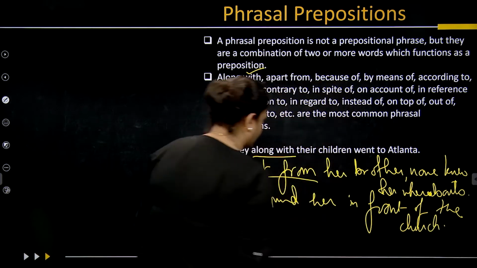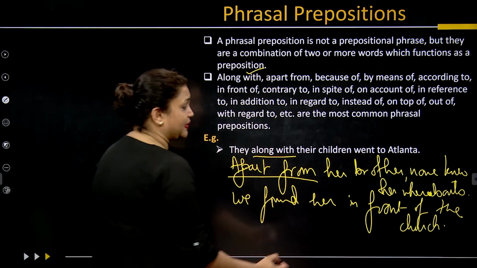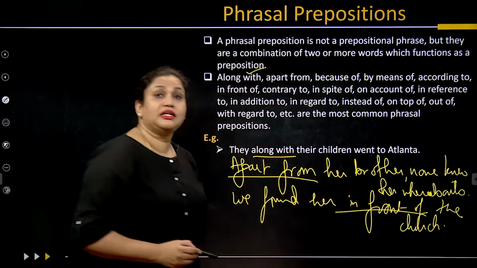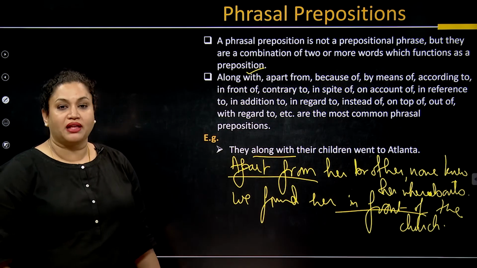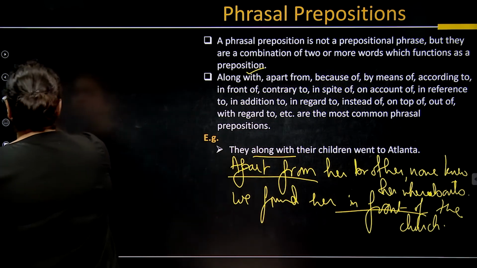This is a preposition phrase that we can use to make the usage better. Let's go to the next one.